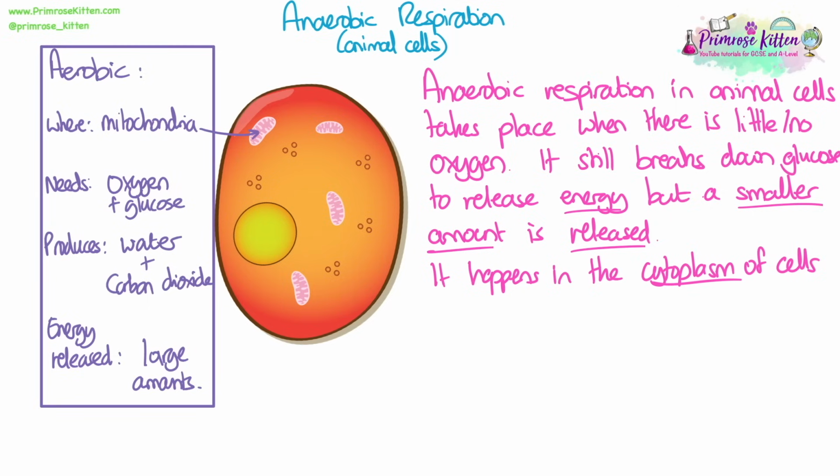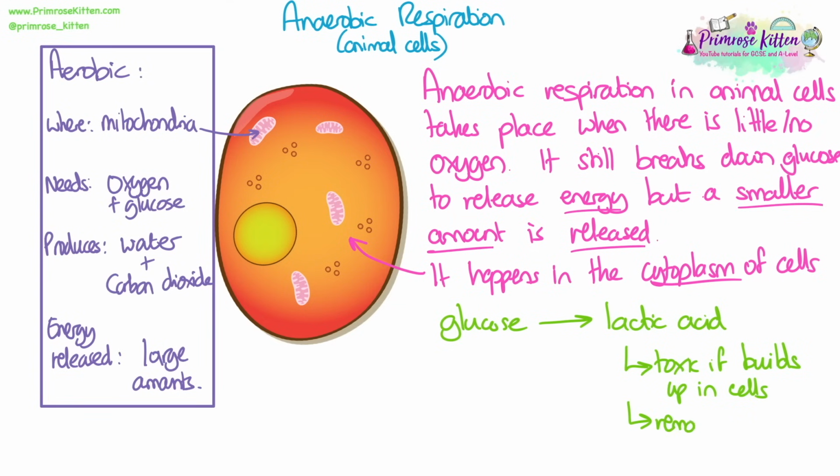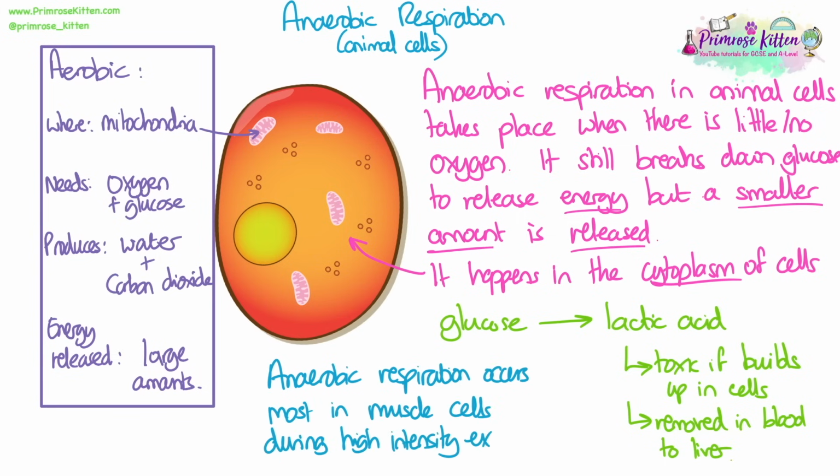So it happens in a different place. Anaerobic does not require oxygen. The products are different and the amount of energy released is different. In anaerobic respiration, glucose does not break down completely, but breaks down into lactic acid. Lactic acid is toxic if it builds up in cells, so it's removed by the blood to the liver. Anaerobic respiration usually occurs in muscle cells during high-intensity exercise, when there isn't enough oxygen getting to them.